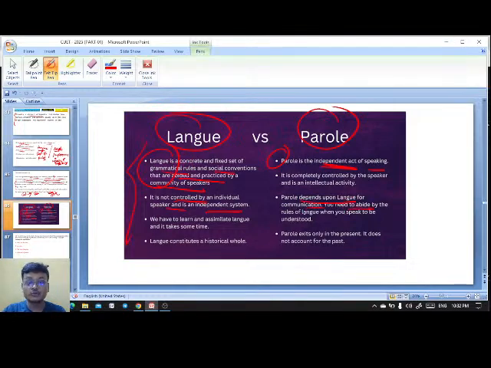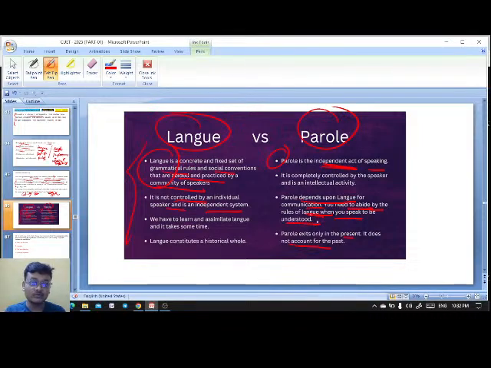You need to abide by the rules of language. Whenever you are writing a sentence, you have to abide by the rules of tense. That is the set of rules, langue. And when you are performing, acting, using, that is parole. Parole exists only in the present. It does not account for the past. So you need to abide by the rules of language when you speak to be understood.